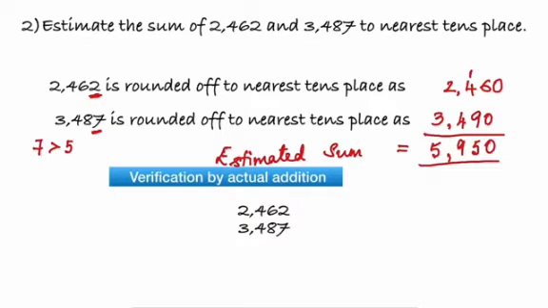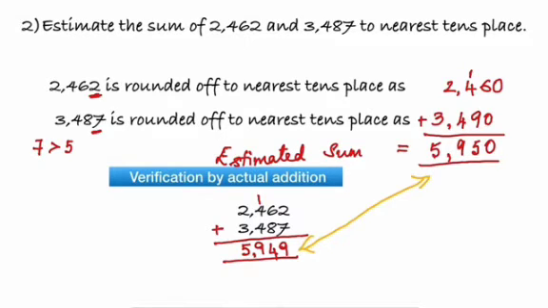Now when we add, what we get is 7 plus 2 is 9, 8 plus 6 is 14, 4 plus 4 plus 1 is 9, then 3 plus 2 is 5. So the actual sum after actual addition gives me 5949. Therefore, the estimated sum is nearly equal to the actual sum.